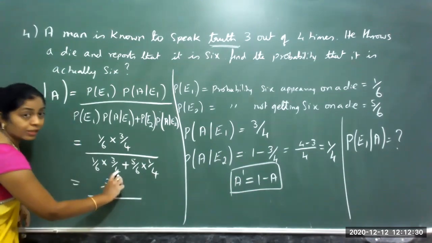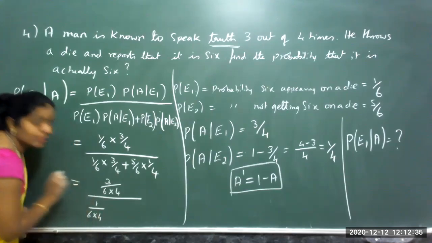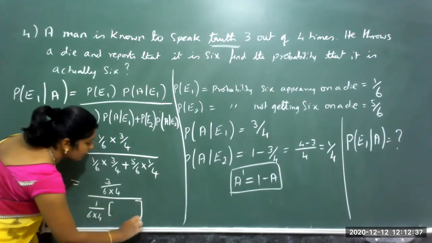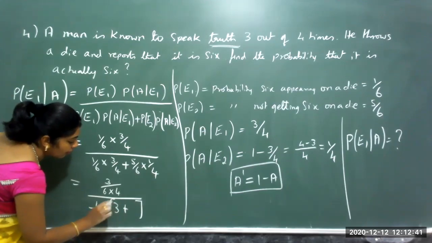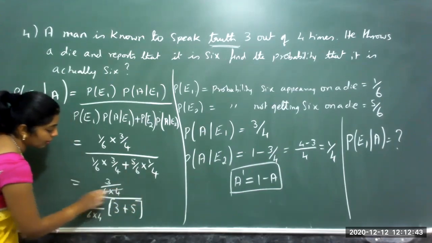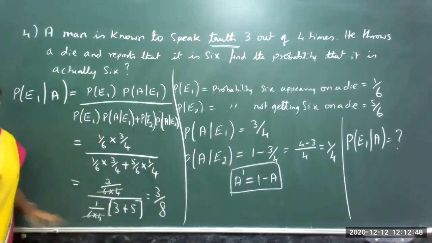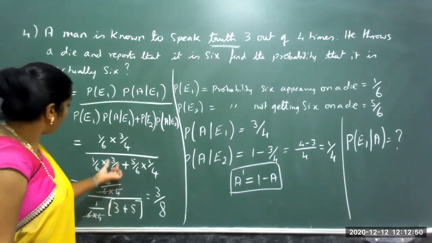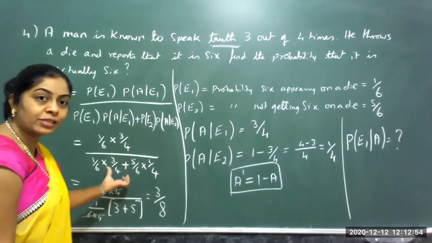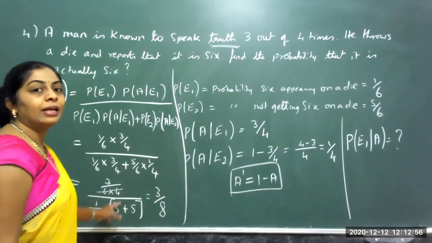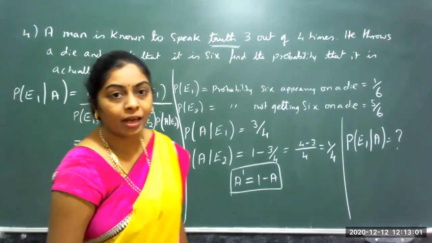Can I take out 24? 6 4s are 24, that is 1 by 24. 1 by 6 into 4 is common. What is left out? 3 1s are 3 plus 5 1s are 5. 3 divided by 3 plus 5, that is 8. 6 and 4 were common multiples. I kept 3 as it is in the numerator. In the denominator I have taken out the common factor because it is a sum of terms. 3 plus 5, that is nothing but 8. 3 by 8 is the answer.